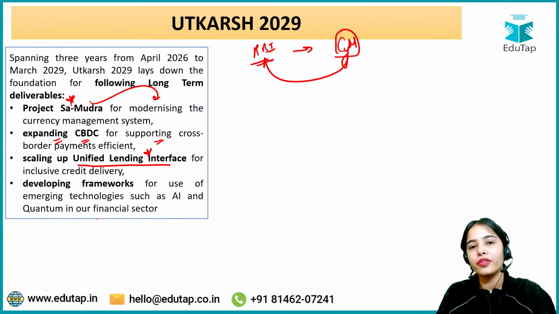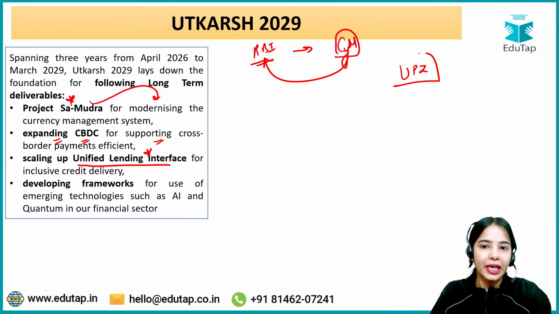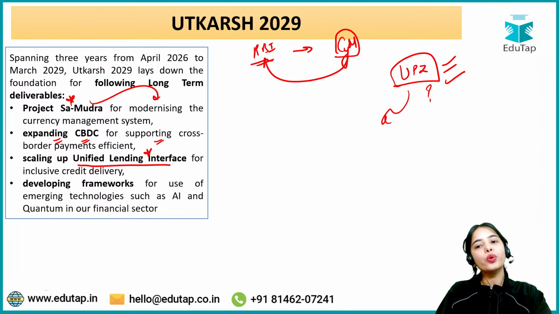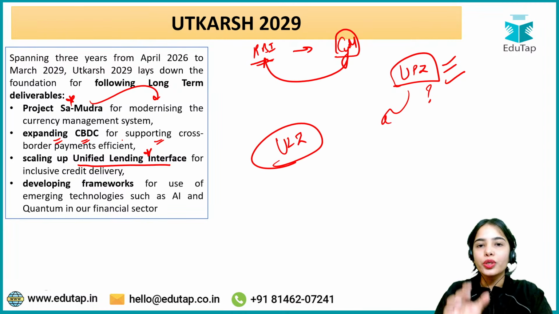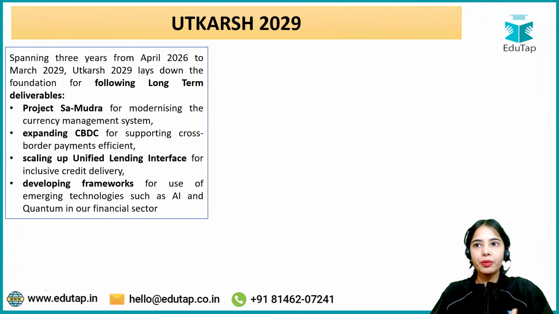How many of you are aware of the ULI? Anyone? Any idea about ULI? You must have heard about the UPI that we all use, the Unified Payment Interface. You must use it directly, or at least you must have seen your friends using the UPI, right? So we all know about the UPI, but what is this ULI? ULI is the Unified Lending Interface. Okay, so does that mean that all the banks will be lending together?